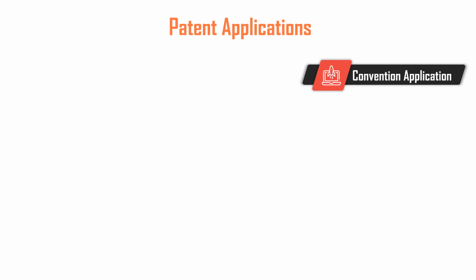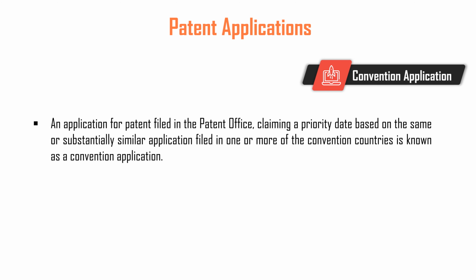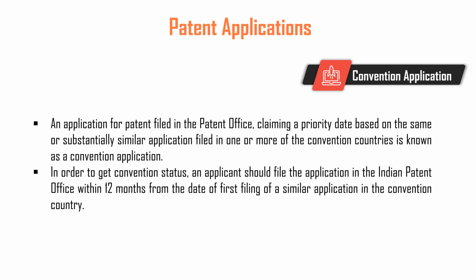Conventional application. A patent application that is filed first in a conventional country and then within 12 months from the date of priority of the application so made in the conventional country is filed in India is known as conventional patent application. Basically, a conventional application is the patent application which has already been filed in a country other than India, and now the application for the same invention is being made in India.